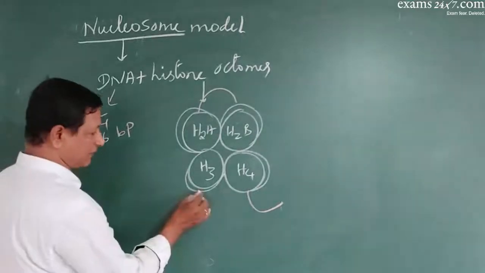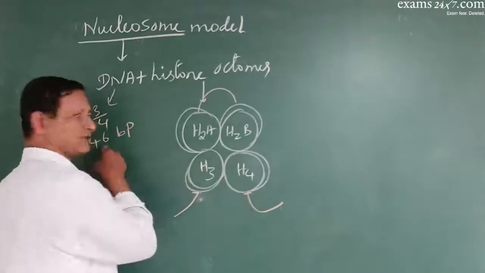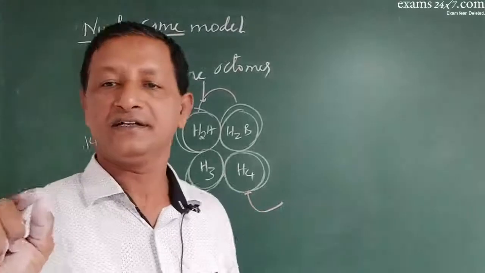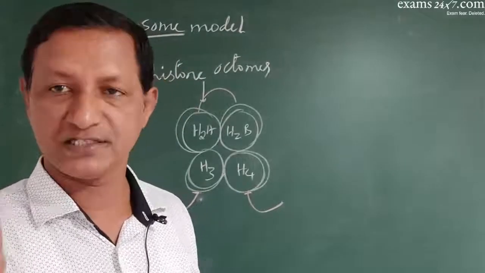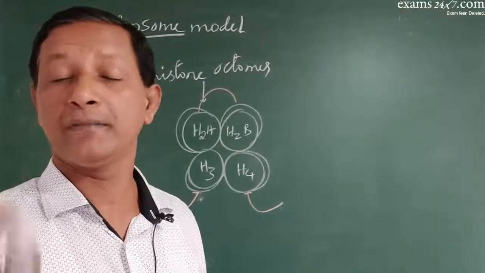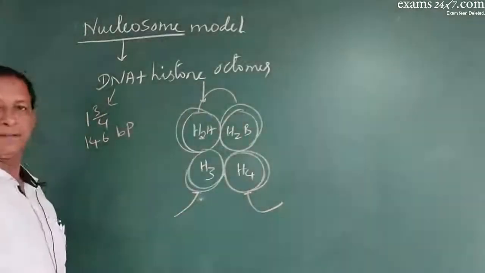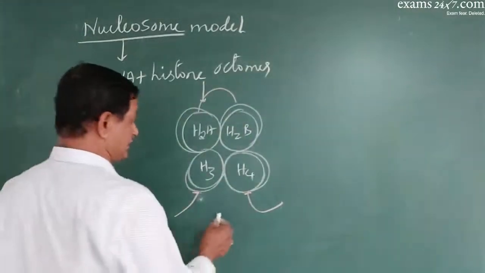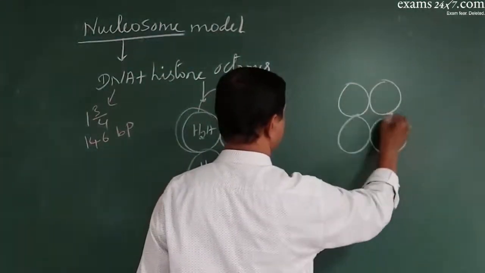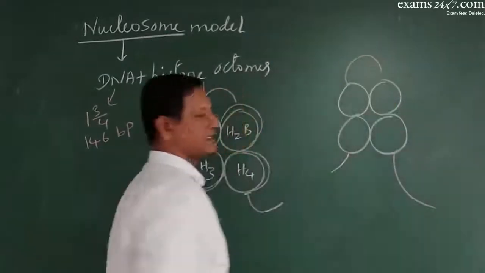So from the point it enters the octamer to the point it leaves the octamer, the length is 146 base pairs, because the length of the DNA is always determined by the number of base pairs. So this is the length. Now this is another octamer with the DNA like this.